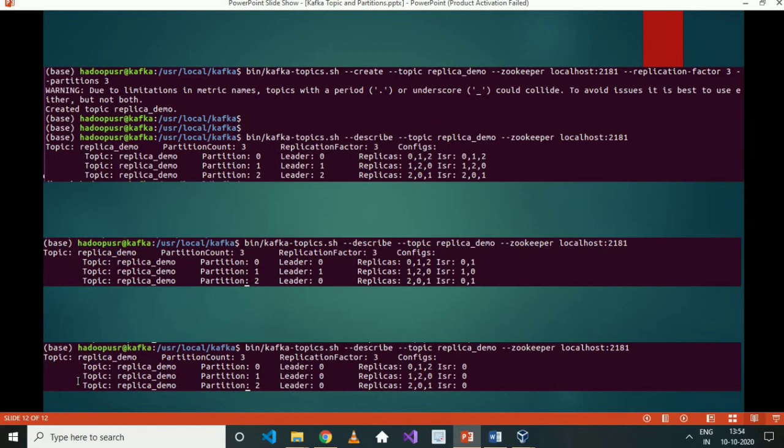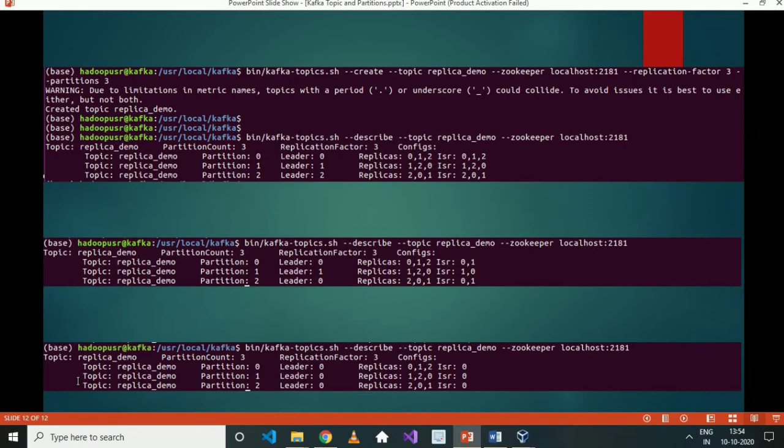Now if at any point of time one broker fails, internally Zookeeper will take care and it will start that topic partition on a different broker. But what about the messages which were stored on that broker? They will get lost. In future, whatever messages come will be published on 2 brokers with 3 partitions, but whatever messages were stored on that broker will be lost. So to avoid this kind of scenario, we can use replication factor. What replication factor will do is replicate the data, or duplicate the data for a single partition, on different brokers.